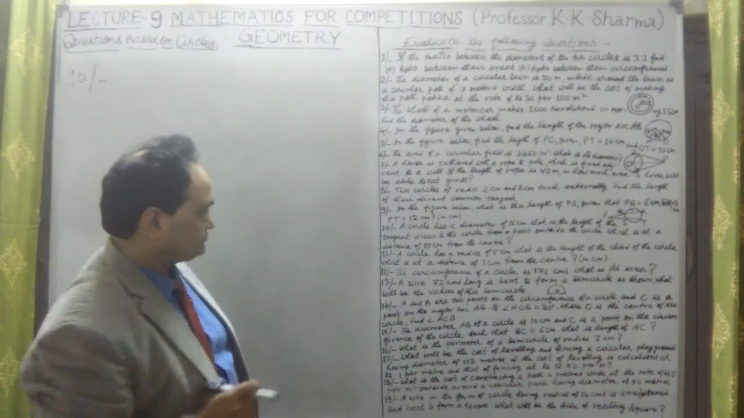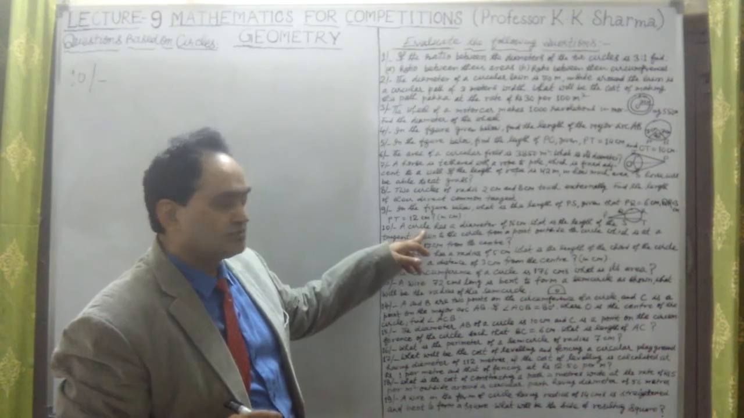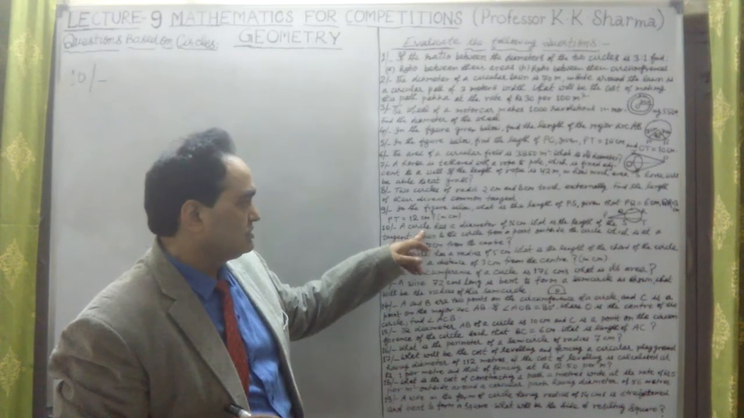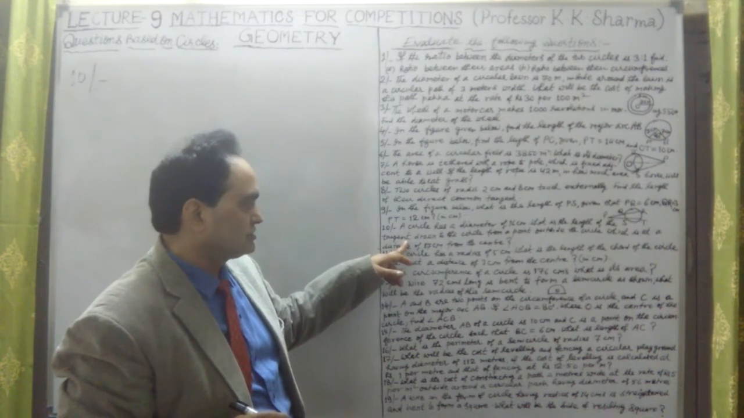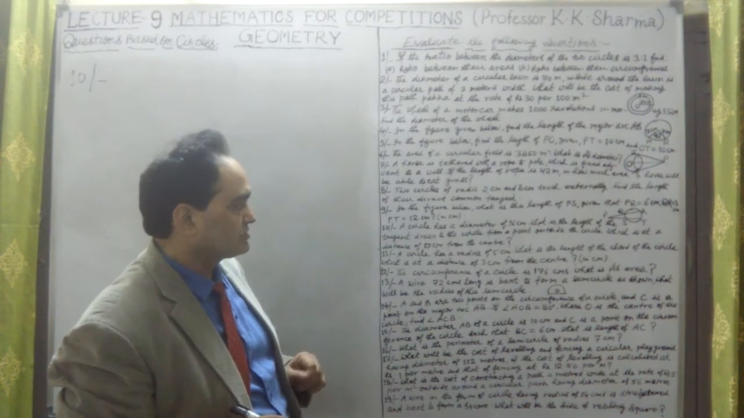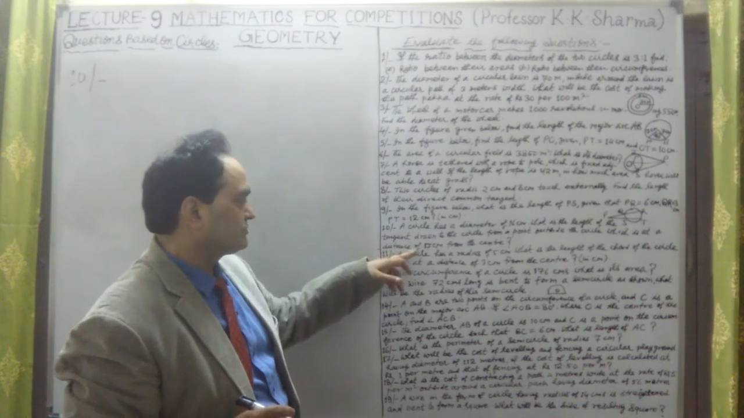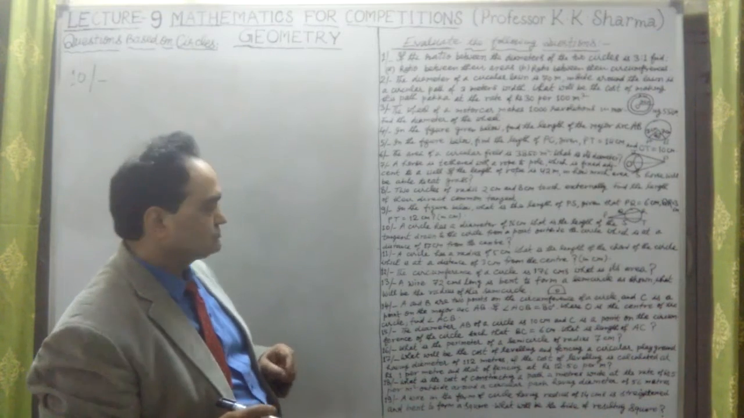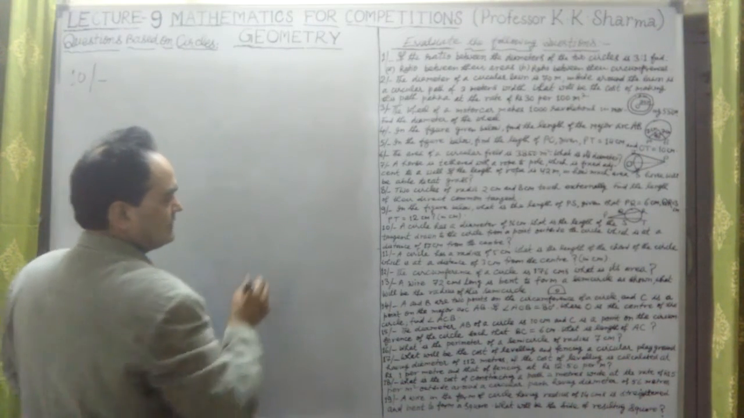Question number 10 here. A circle has a diameter of 16 centimeter. What is the length of the tangent drawn to the circle from a point outside the circle, which is at a distance of 17 centimeter from the center? Okay, so the question is given to us.